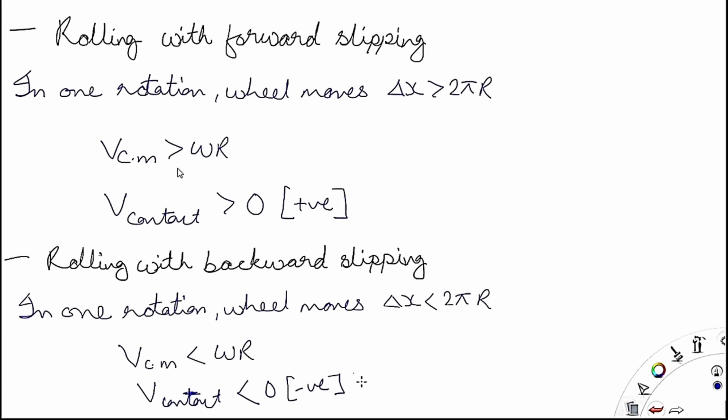Similarly, the velocity of the center of mass is greater than omega into r or less than omega into r. In backward slipping, it's less than omega into r. In forward slipping, it's more than omega into r. Similarly, the velocity at the point of contact is positive for forward slipping, and negative, in the negative direction of the motion, in case of backward slipping.